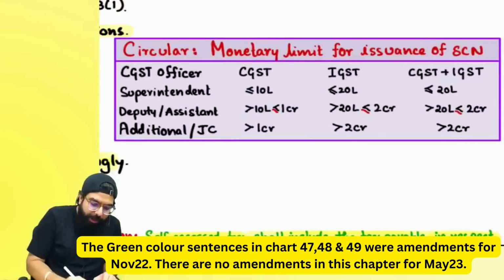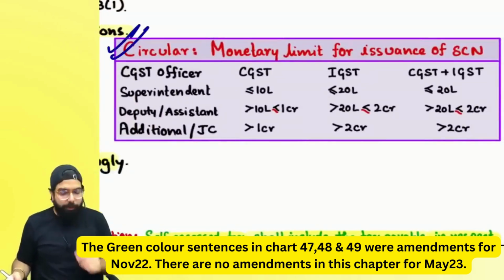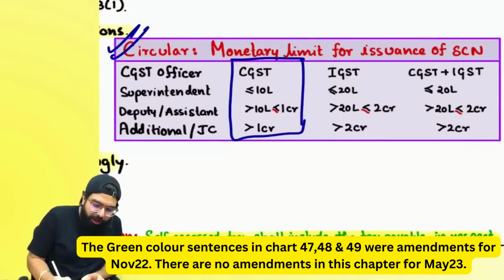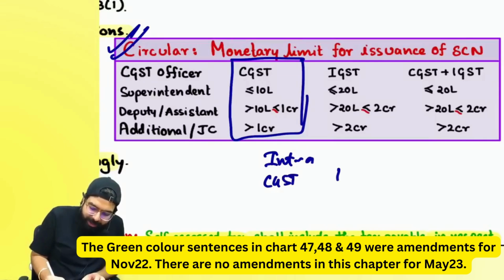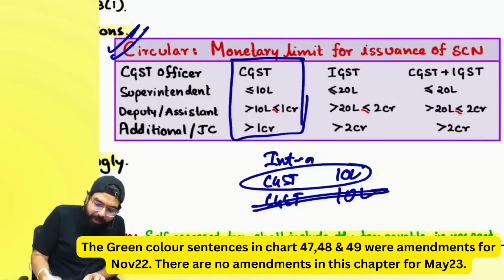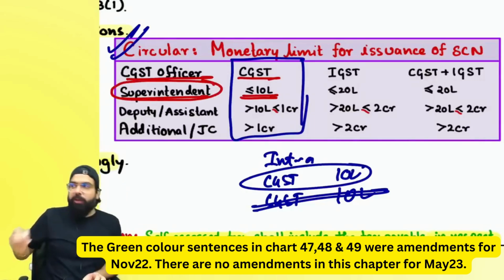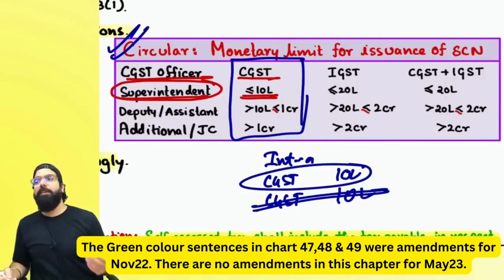Always remember there is a monetary limit given for issuance of show cause notice and the demand order. Sir, supposing in my show cause notice only an intrastate mistake has been done. CGST is 10 lakh and SGST is 10 lakh. Then always remember, whatever the CGST amount is will be seen. If the CGST amount is less than or equal to 10 lakh, then who will give me the show cause notice? Superintendent, and accordingly the demand order shall be given.